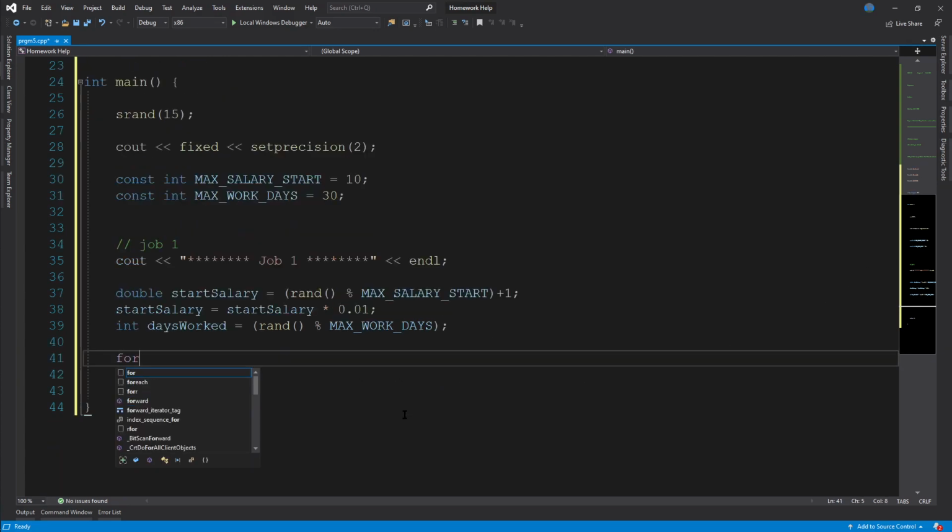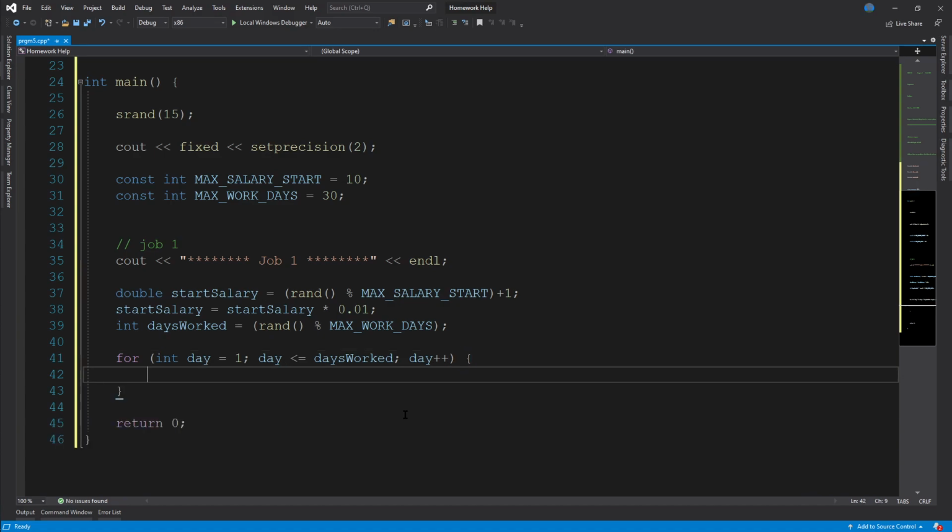So we'll do for int day equals 1, and while day is less than or equal to days worked, and then day plus plus, just to add 1 to each day after each loop is done.